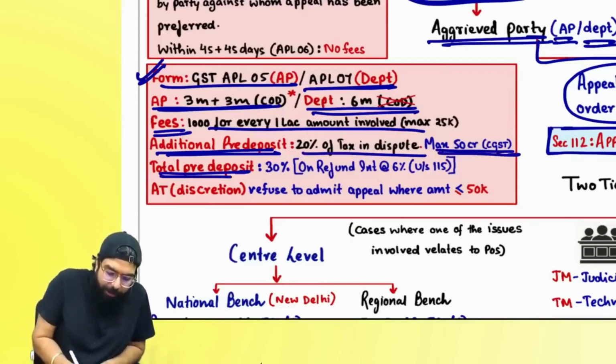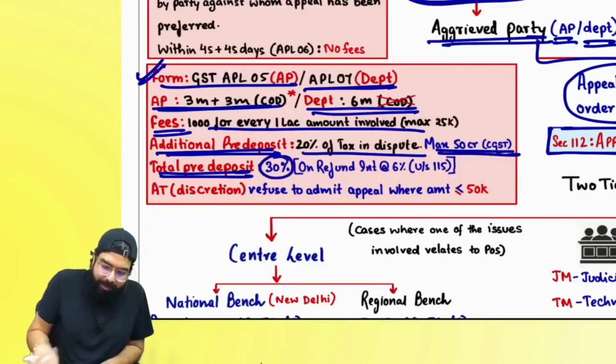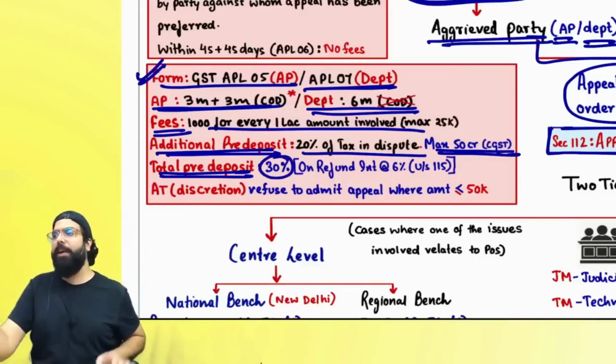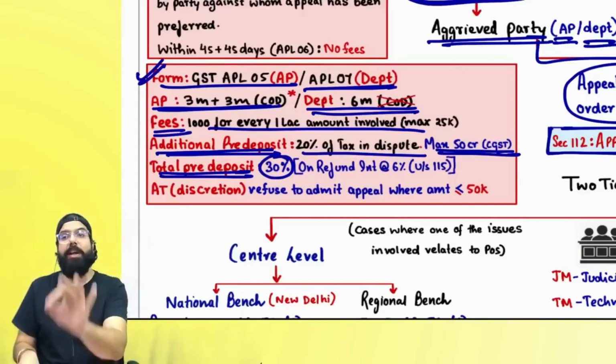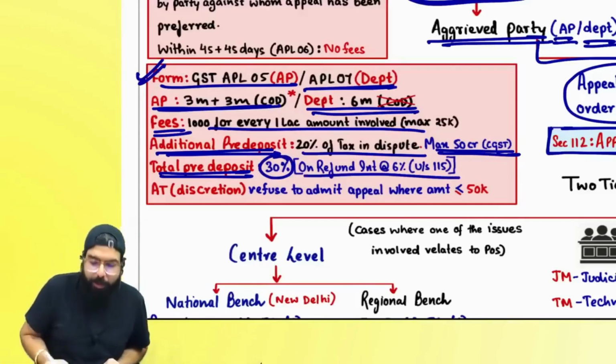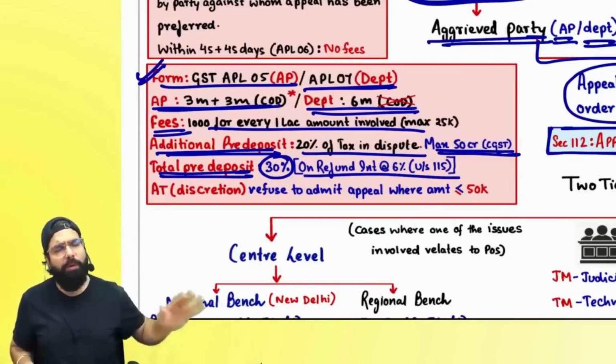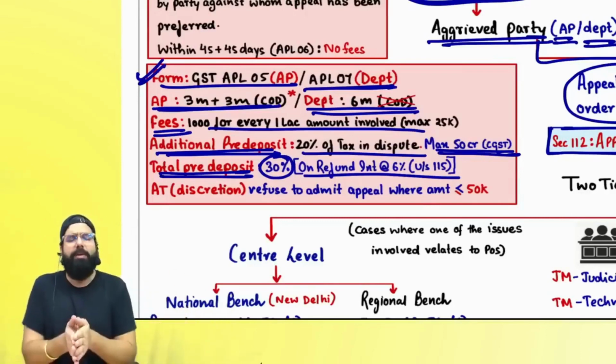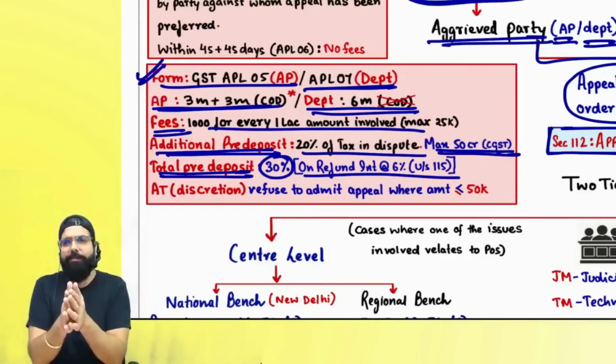CGST. Total pre-deposit, it is how much, everyone? 30%. Earlier 10%, now 20%, total is 30%. Remember one thing, whenever pre-deposit is refunded, you will be given interest under section 115. Section 115 says from the date of payment till the date of refund, you will be given 6% interest.